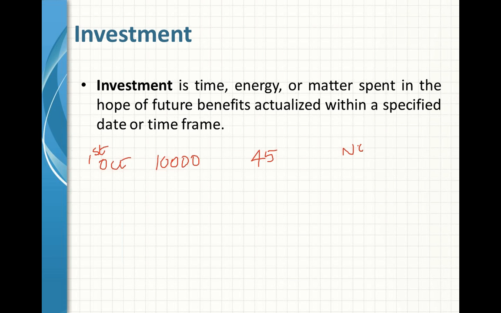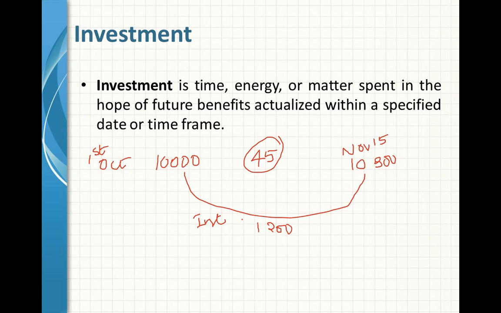So on November 15th, I received an interest of say 1,200, and at the same time the value of investment is now say 10,300. I earned in two ways. One is interest for holding this investment for 45 days, and also the value of the investment has gone up from 10,000 to 10,300.